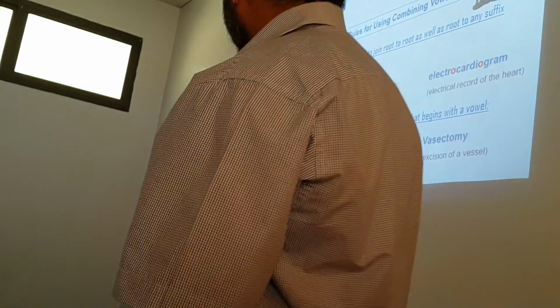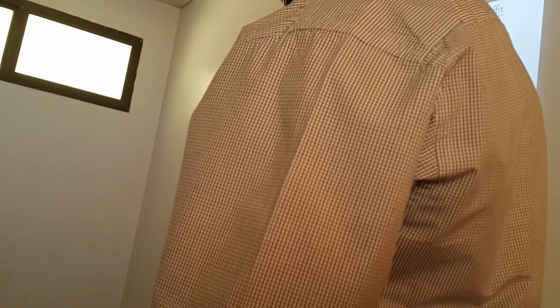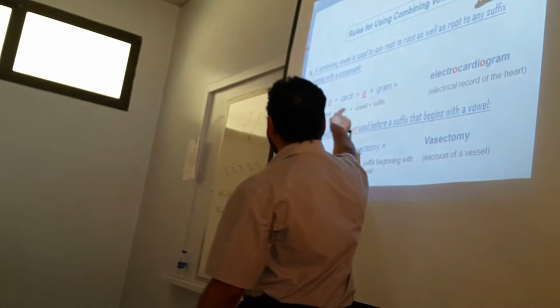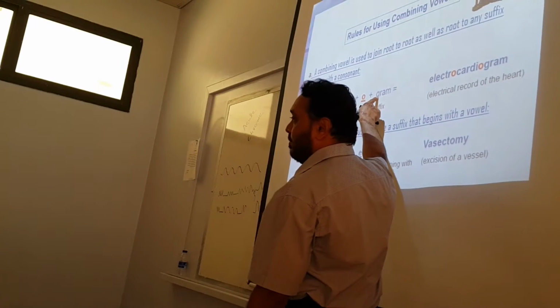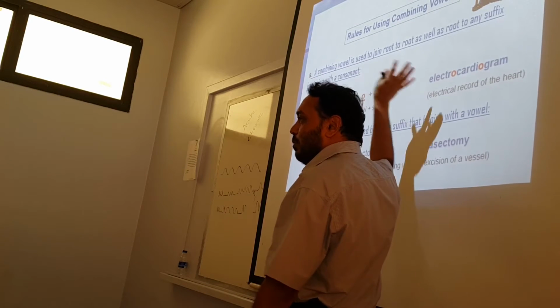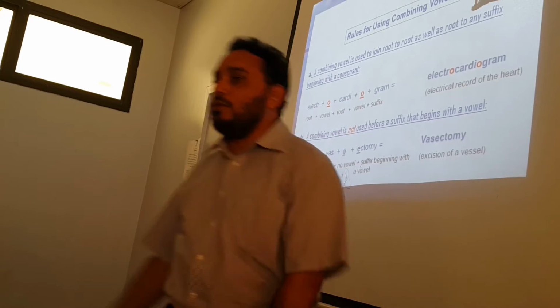electrocardiogram. Electrocardiogram. Isn't it? So root, electro, vowel O, cardi, the root for the heart, O vowel, gram is the suffix. What is the gram? The record. Isn't it? The record. So this is root to root, with O. Or root to suffix which doesn't begin with a vowel. Cardi ends in I. Gram begins with G. Now suppose it begins with an I, then the rule will be different.